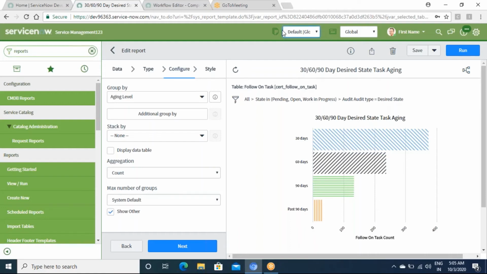This is the update set picker. So, view current update set. Currently my update set is this. Whatever customization I make will get captured in here. If I want those same customizations to be moved to the test or QA instance, then I need to complete that update set and move it from development to QA.